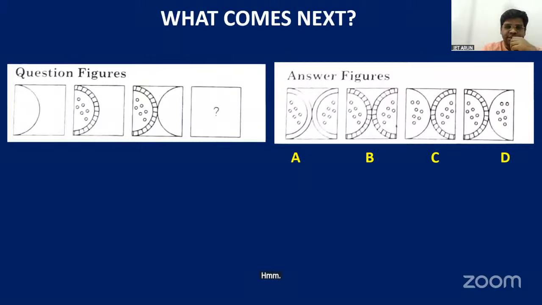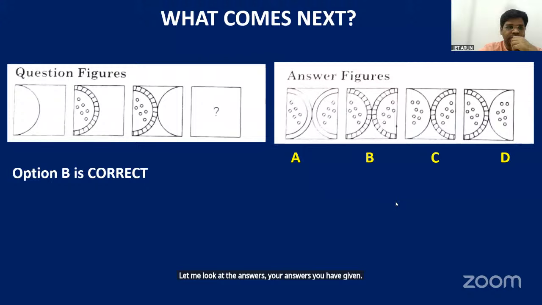So the answer is B. Why is it B? Let me look at the answers you have given. Yes, Rishikesh, Hai Shashank, Samuel, Tushar, Blessin. Yes, you're all right. So you don't need an explanation here.